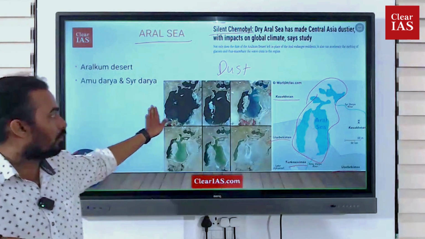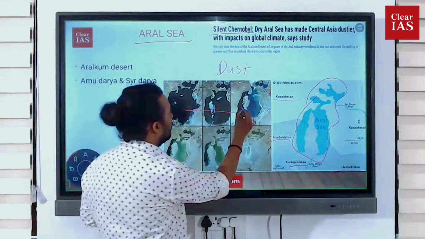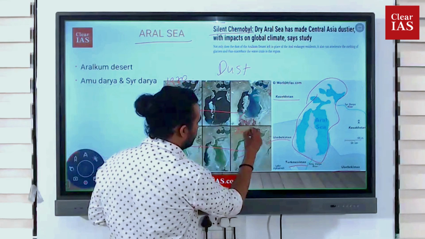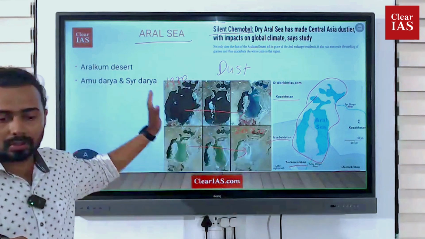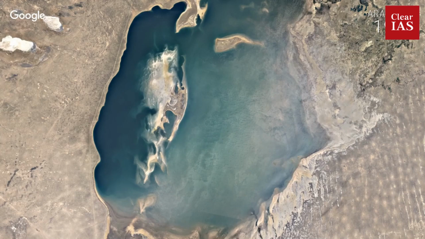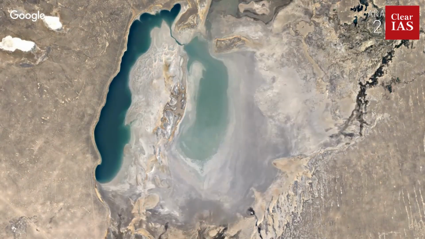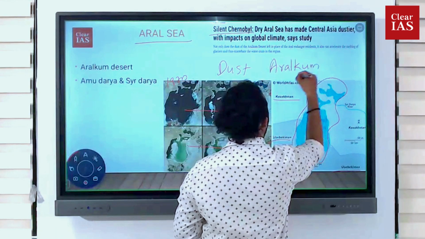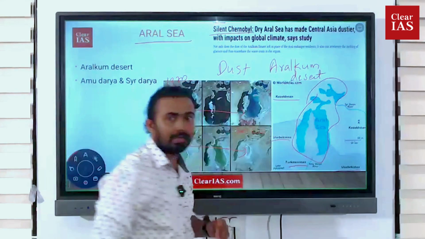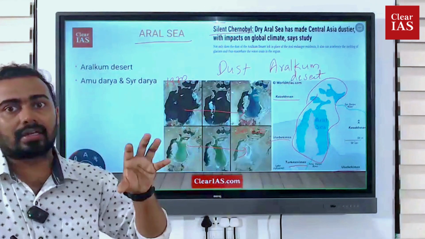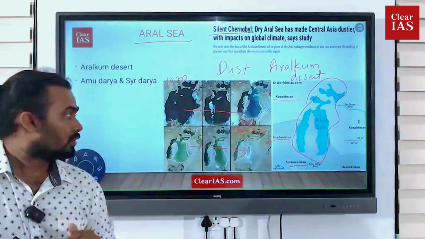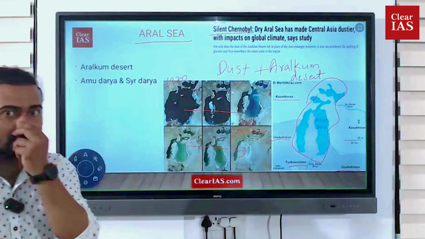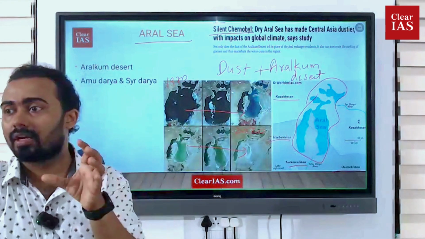The second point is that, as you can look at the satellite images taken from the 1960s and 70s and compare them with current positions taken in the 2020s, you can see that the lake is dry, and a desert is being created, called Aralkum. A new desert is being created in the Central Asian region, called the Aralkum Desert. So that is the current affair issue. The dust being generated by the Aralkum Desert is the current affair issue.